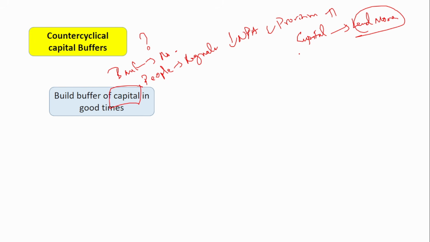Because instead of having idle capital, idle money in your hand, it is better to lend it and get interest in return. So here what they're telling is that when you have more money in your hand during good times, instead of lending all the money to the people, you have to start building a buffer, so that you save it for the time when you actually need it. When the economy is very down, or when repayment is not properly done by the customers, then you need a lot of money. So during good times, do not give all the money to the people. Start storing buffers for the tough times that might come in the future. That is the main purpose of this countercyclical capital buffer.